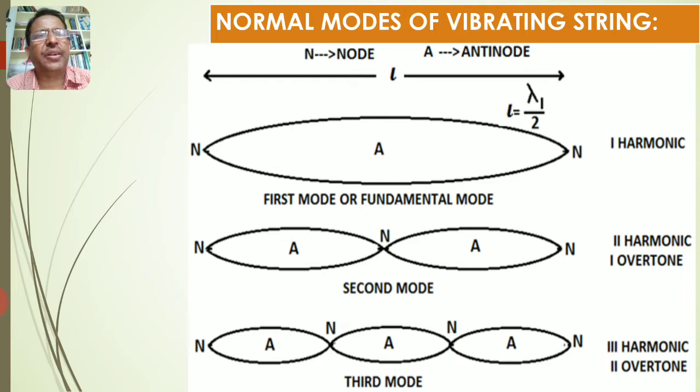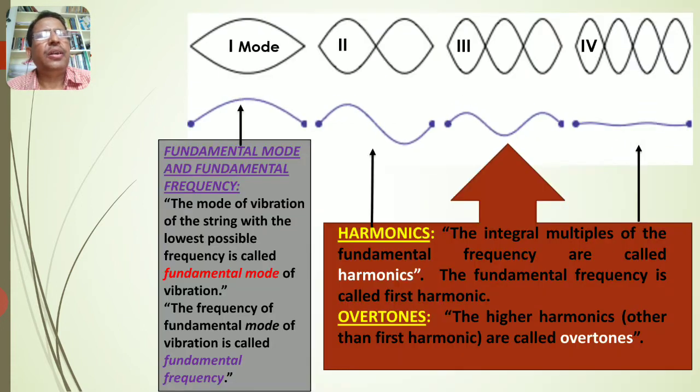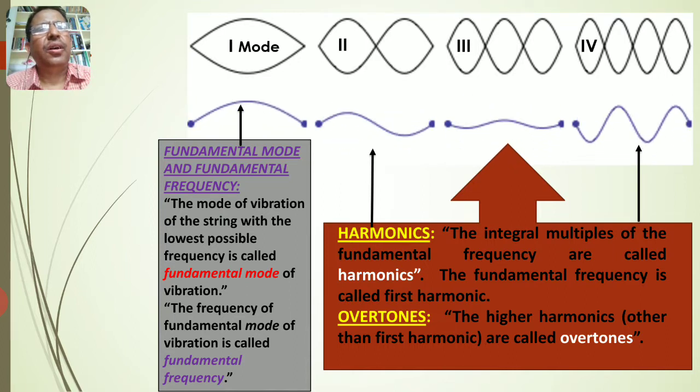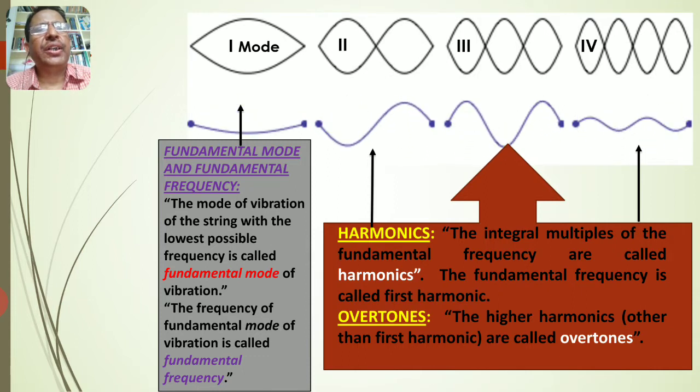It is called first harmonic. And if the stretched string vibrates as two loops, it is called second mode. If the stretched string vibrates as three loops, it is called third mode. See, the first mode is also called fundamental mode, and it is called first harmonic, and the second mode is called second harmonic or first overtone, and third mode is called third harmonic or second overtone. See here, in the first mode, the thread or string vibrates as one loop.